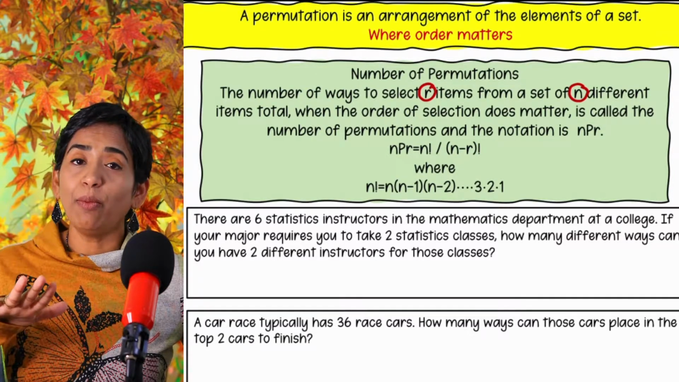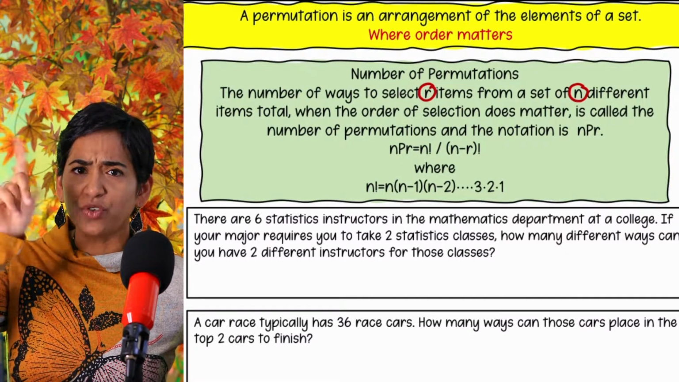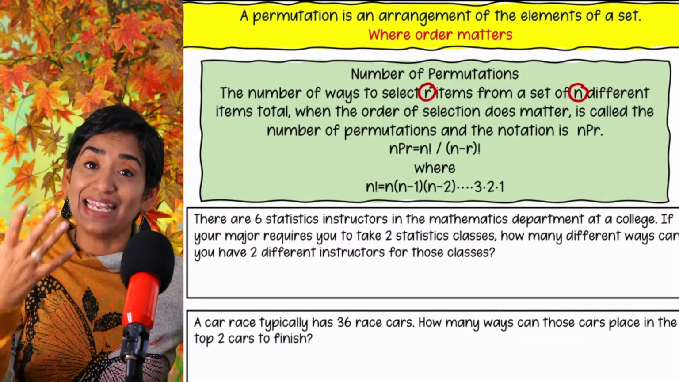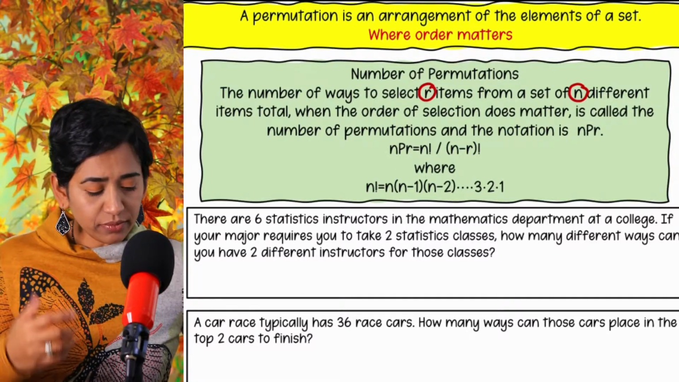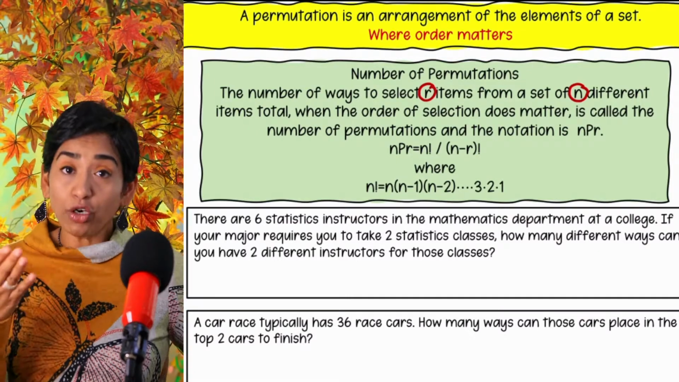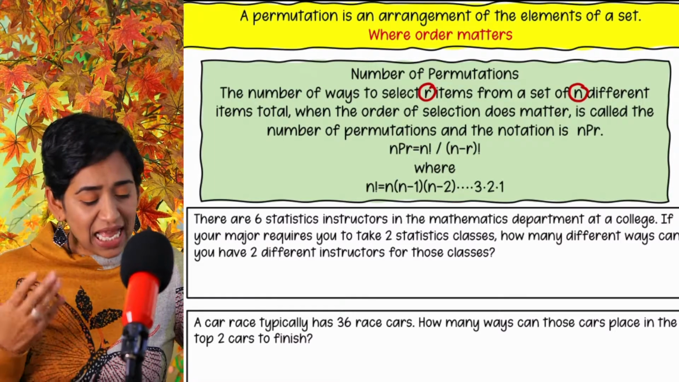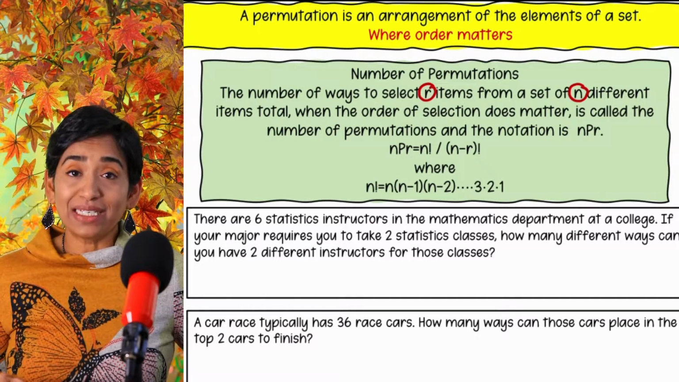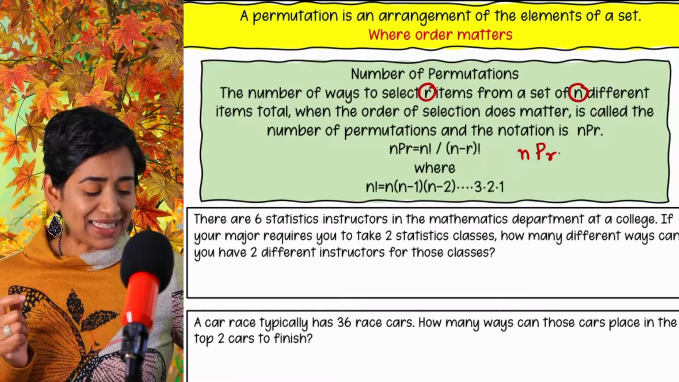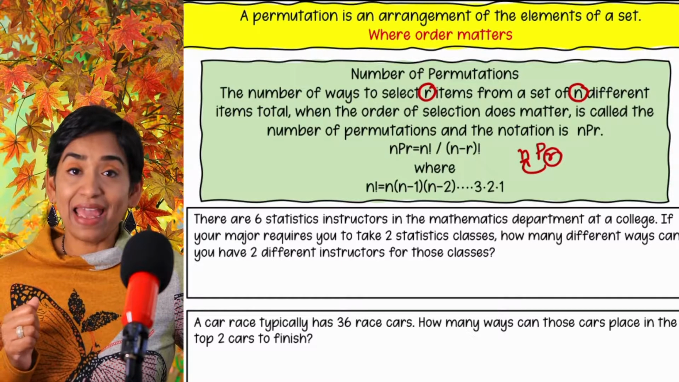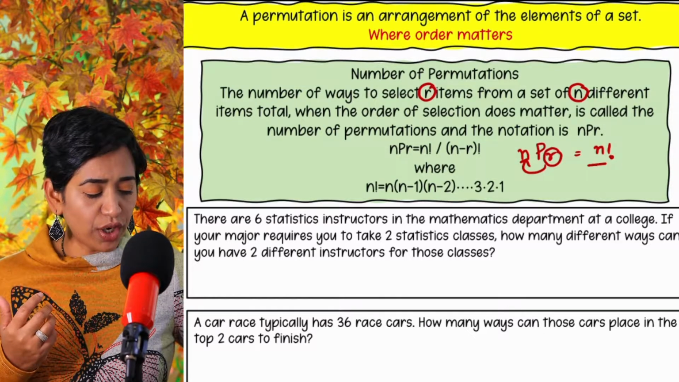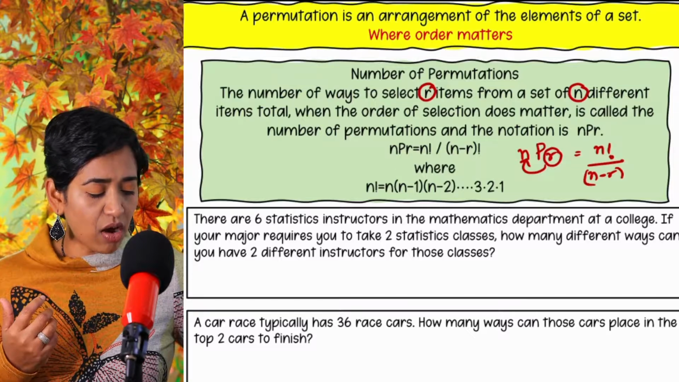So every time you do a problem, you have to think, does it make a difference? Who comes first? Who comes second? Is that a different arrangement? Is that a different permutation? Then yes, you use permutations. All right? So number of ways of selecting r items from n items where the order of selection does make a difference is called your permutation. And the way you notate is nPr. That is, you are selecting r from n. All right? And the formula is simply n factorial over n minus r factorial.